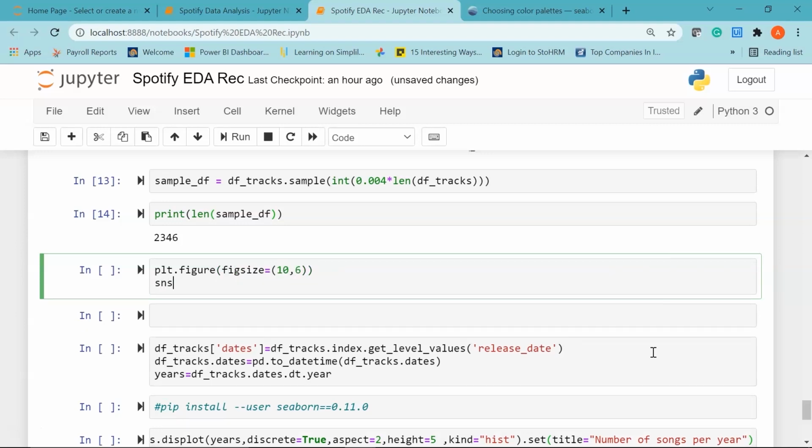I'll say sns.regplot. I'm using the function called regplot, and I'll use my data as sample_df, and in my y-axis I'll have my column loudness, and in the x-axis we'll have energy.